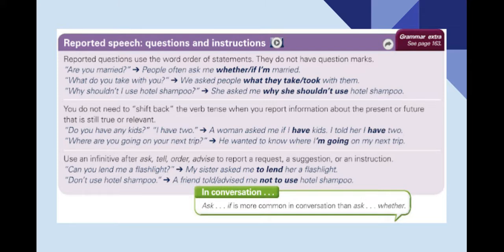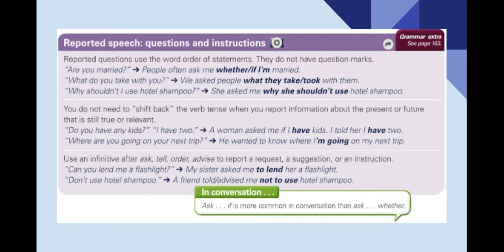Now, where are you going on your next trip? He wanted to know where I am going on my next trip or where I was going on my next trip. It could also be, right? Here, since it is relevant, it's true for the future, it's not necessary to change it.